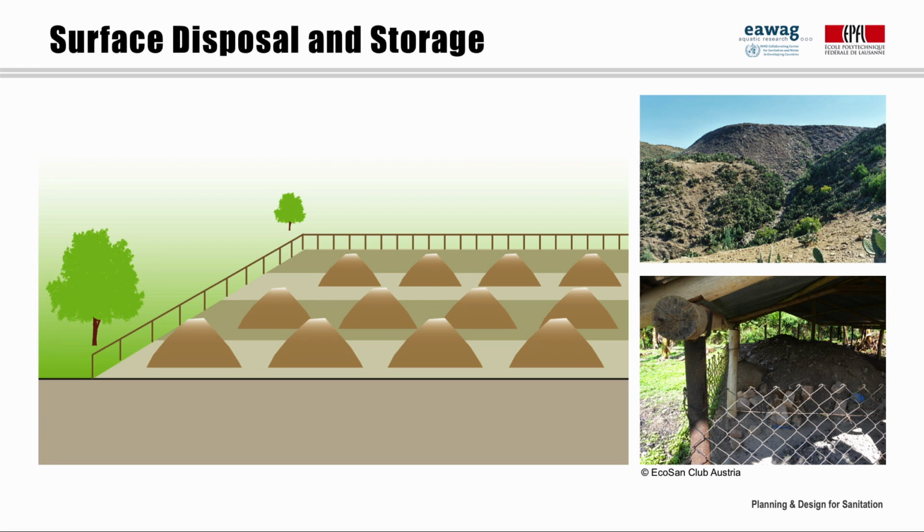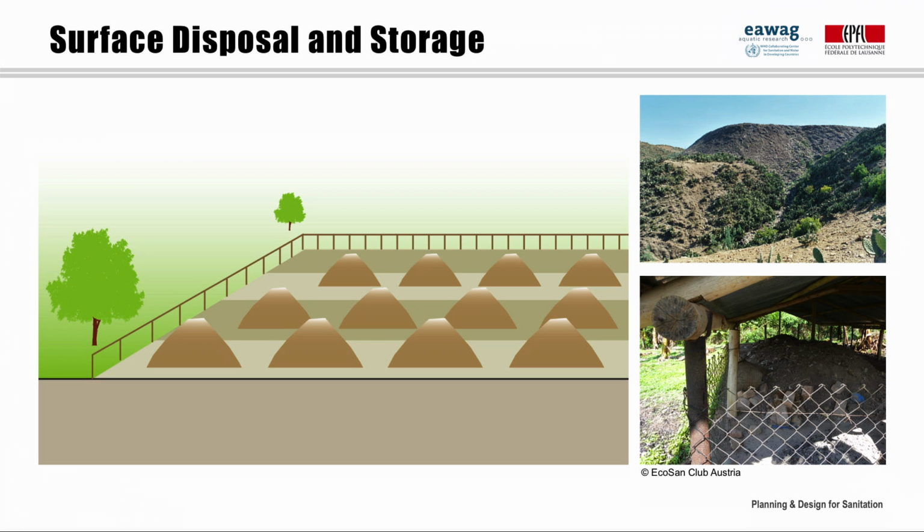In the previous module, we already looked at agricultural application of treated feces, compost or sludge. In case there is no demand for or acceptance of the beneficial use of these products, surface disposal of the generated solids may be the only option. Surface disposal refers to the stockpiling of sludge, feces, or other materials that cannot be used elsewhere. Once the material has been taken to such a disposal site, it is not used later.